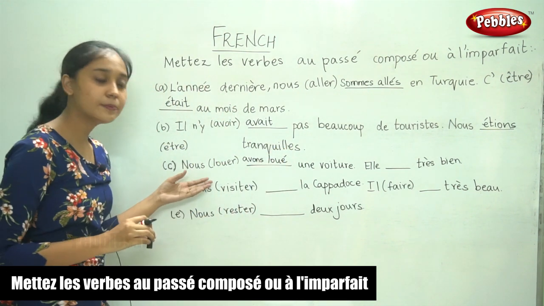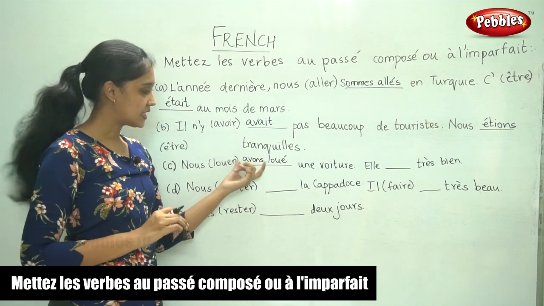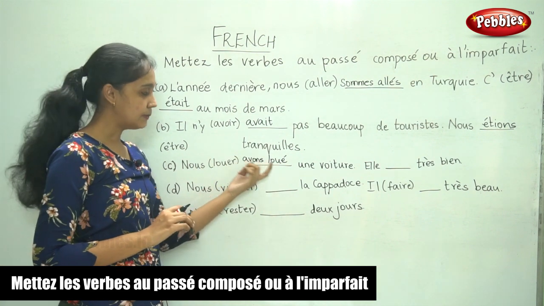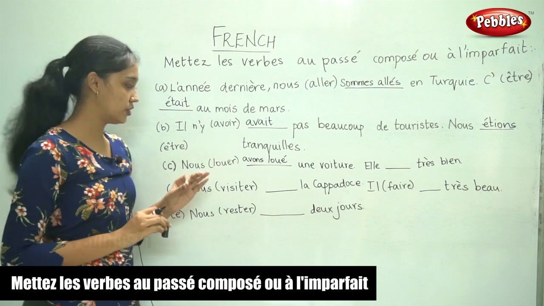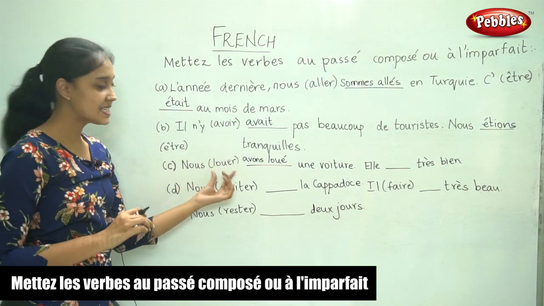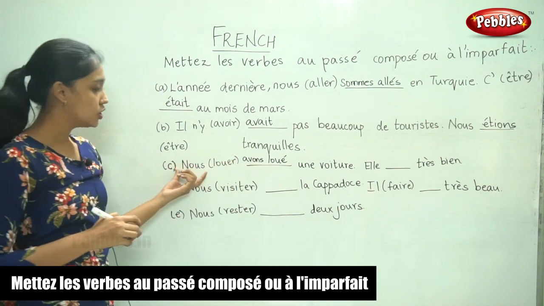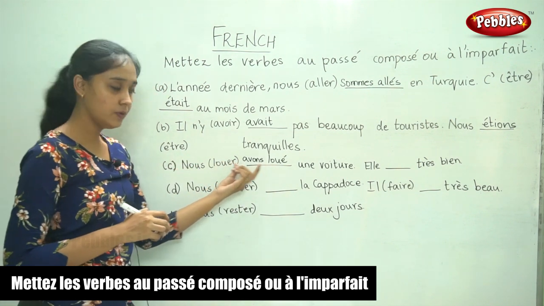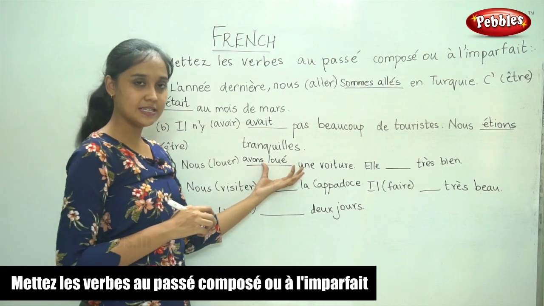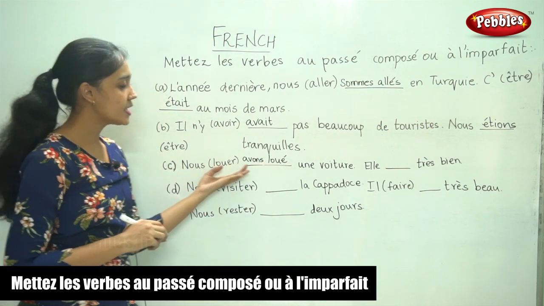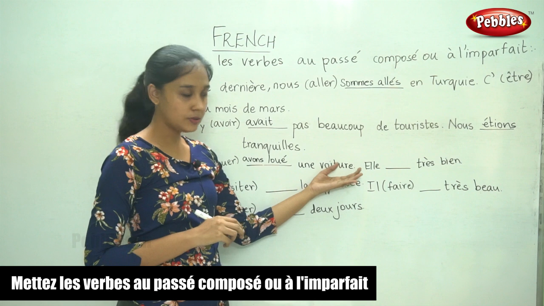So I hope you remember the passé composé. It is avoir or être plus the past participle of the verb. So in this case the verb louer takes avoir and the nous conjugation is avons. Avons loué is the past participle. Nous avons loué une voiture.